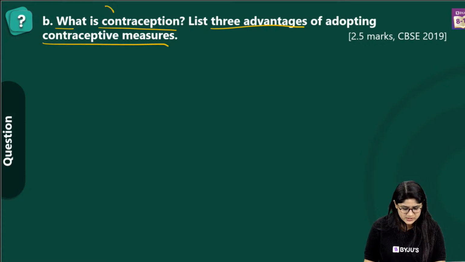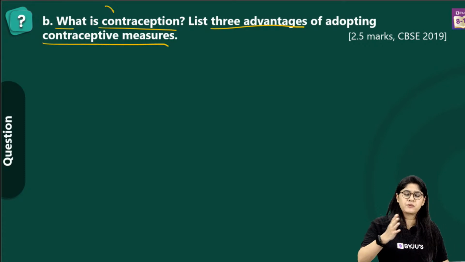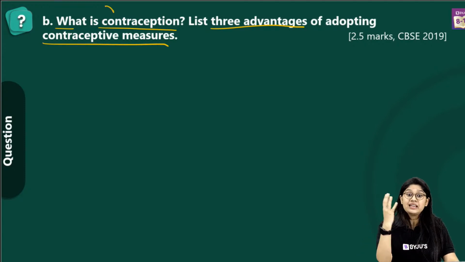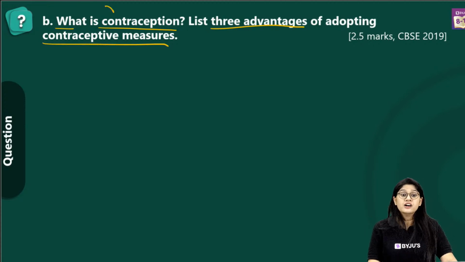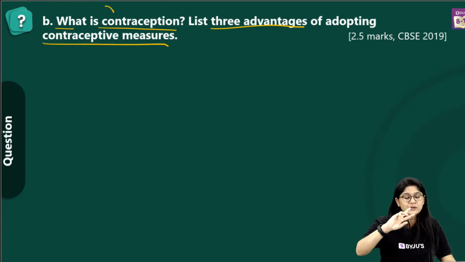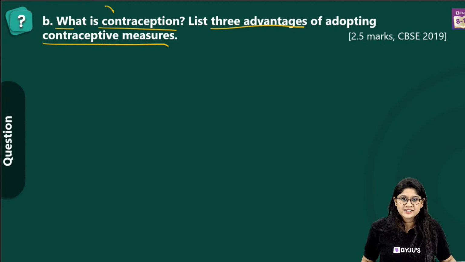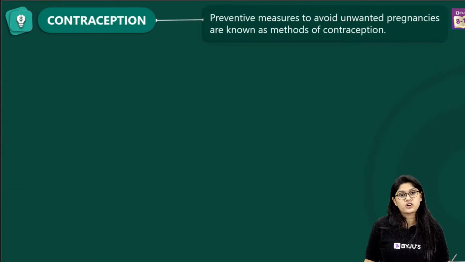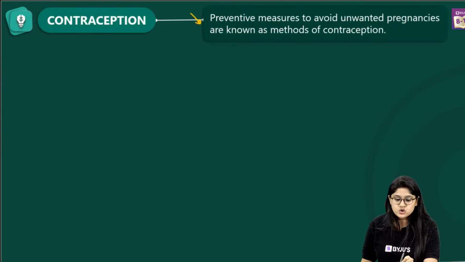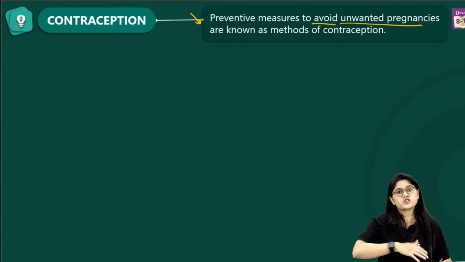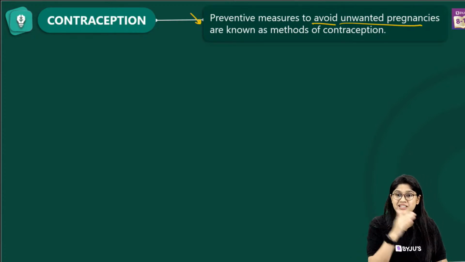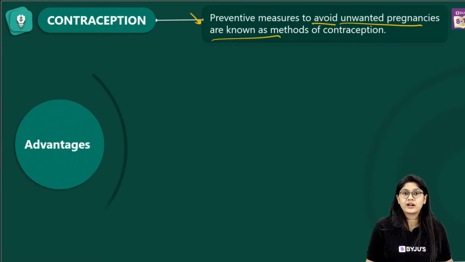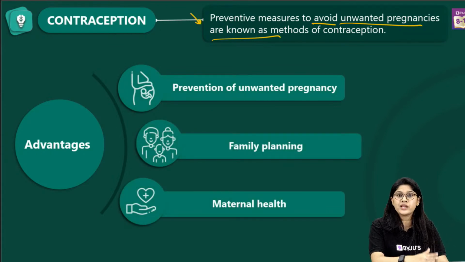Very good, everyone. Awesome. So I can see the answers. We have the barrier methods, chemical methods, and here it is: a contraceptive is a method to avoid unwanted pregnancy, and it is used for protection from sexually transmitted diseases also. So we have to write both of these points. Very good. Now let's talk about the first part of the question, what is a contraceptive. These are the preventive measures to avoid unwanted pregnancy, and of course you can add the point for protection from sexually transmitted diseases. We call it contraception, and over here we have to write the advantages. So over here we have the 3 advantages.